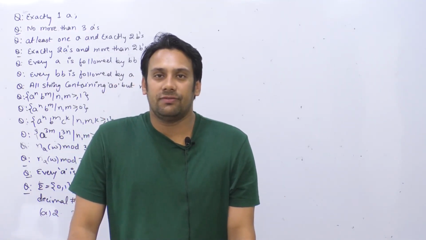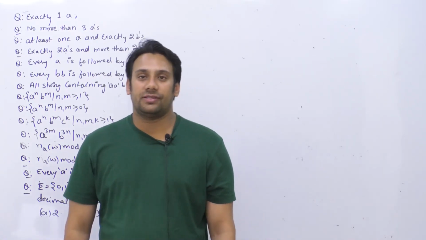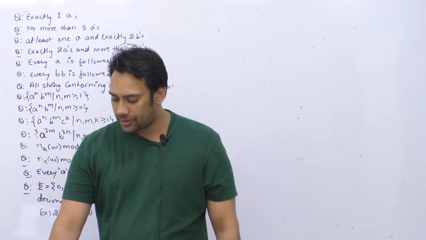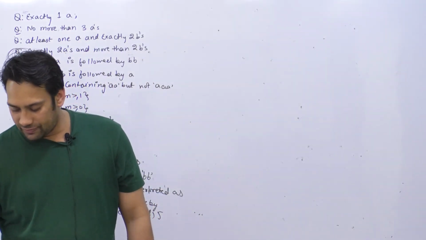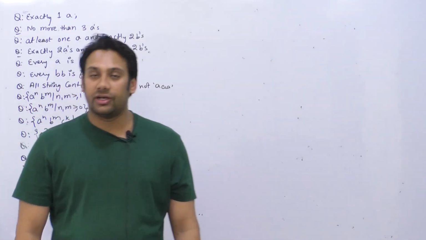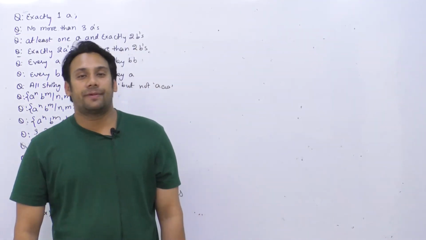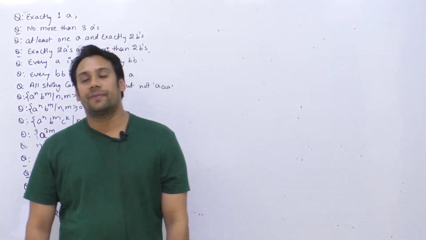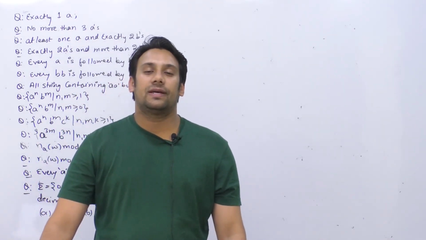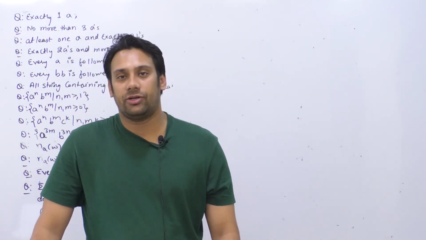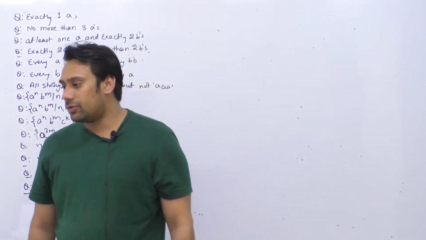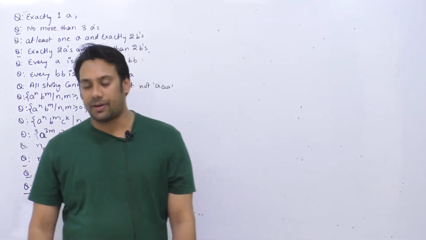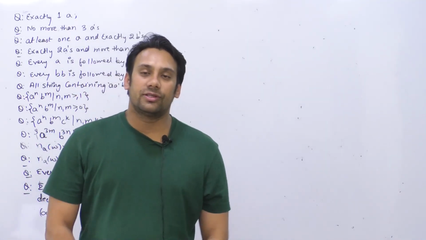Then in the second session we will be discussing about what is NFAs, that is non-deterministic finite automatas. So after non-deterministic finite automatas we will be discussing about how to convert an NFA to a DFA. How you can convert a non-deterministic finite automata, NFA, to a DFA. After this we will be discussing about the minimization of finite automatas, and then we will be looking at some of the operations on finite automatas. So we have 4 to 5 agendas for today. So this is the first session here.